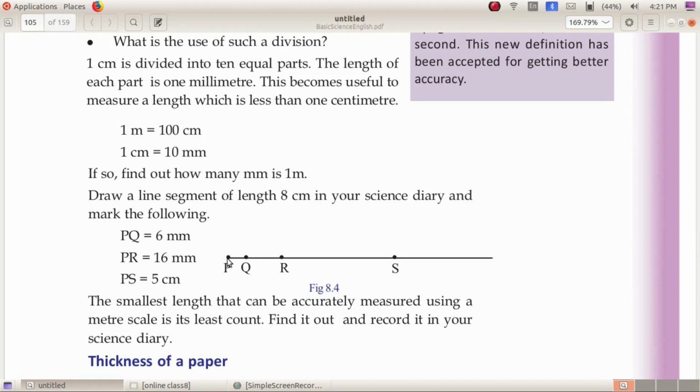From P, you have to mark the point S such that the distance PS is 5 centimeter.